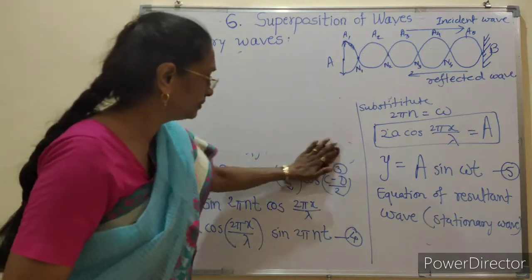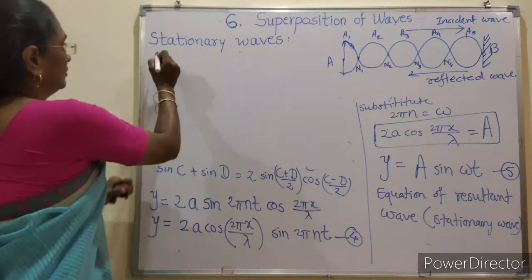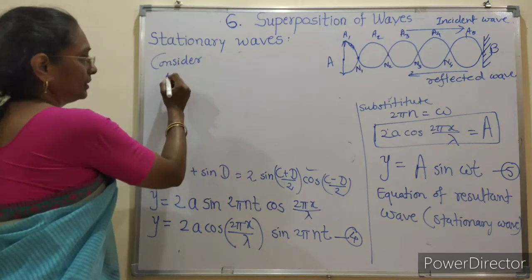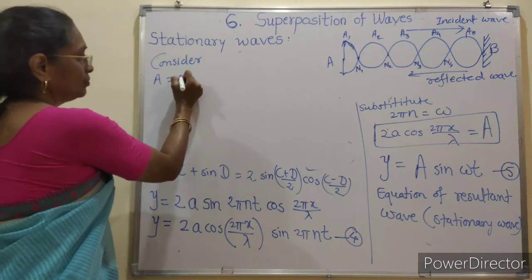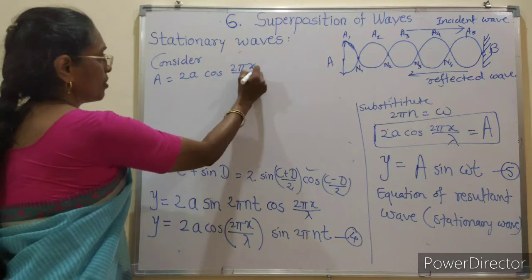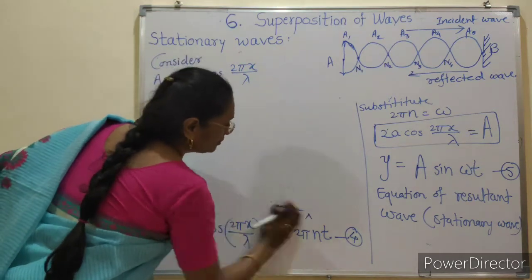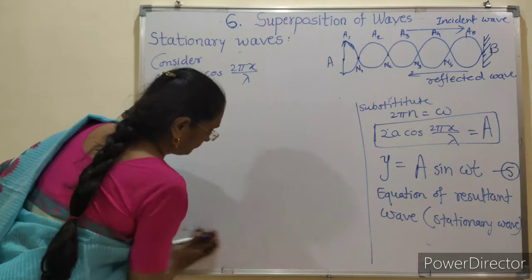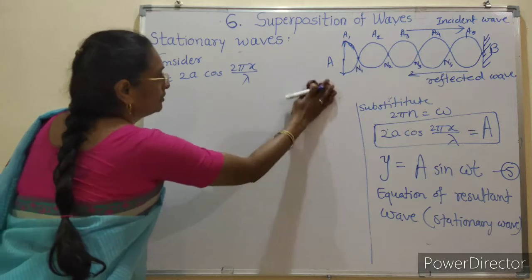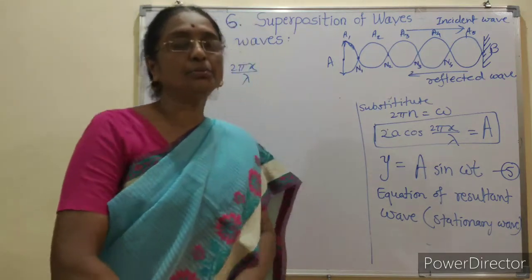Now we consider A is equal to 2a cos(2πx/λ). By using this equation of A, we can find out the positions.